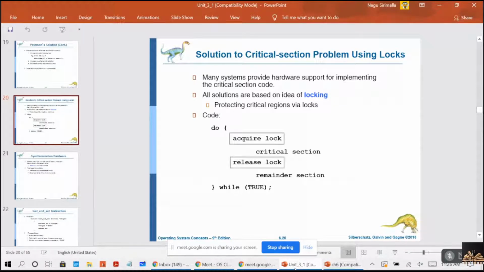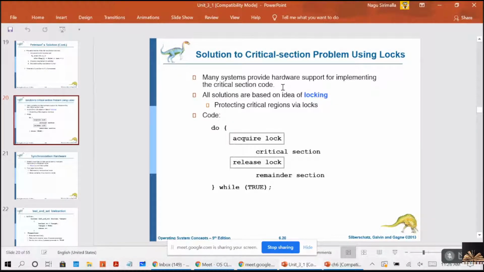So the way to give a solution to the critical section problem is using locks. Many systems provide hardware support for implementing the critical section code. Most modern computers support some hardware instructions, and those hardware instructions are used to maintain the locks on critical sections.